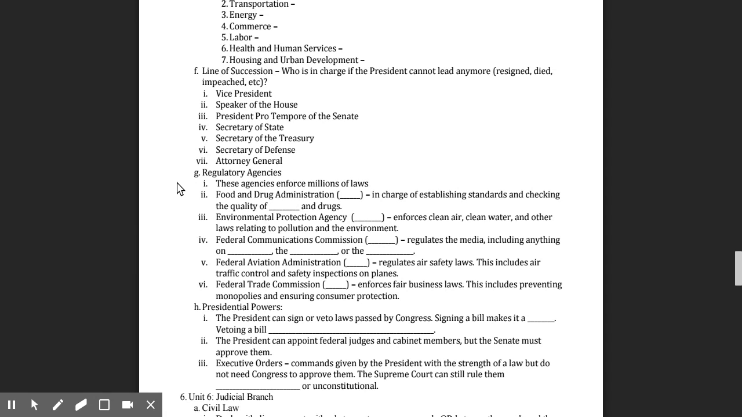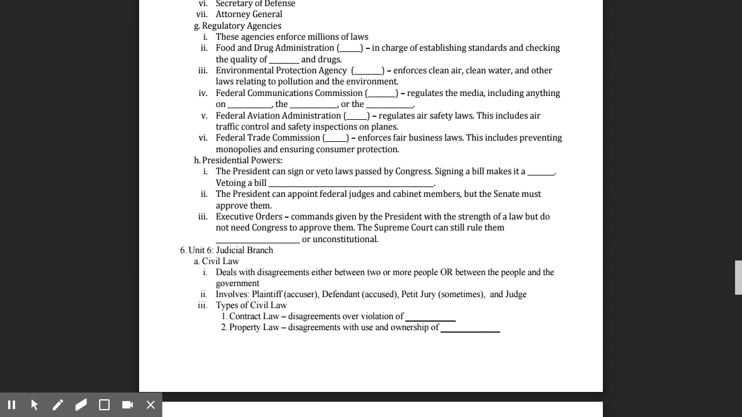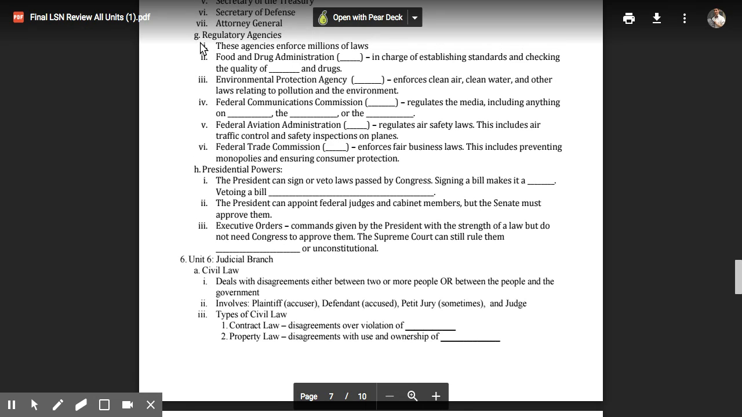Now let's talk about regulatory agencies. These agencies enforce millions of laws. There's the FDA, or the Food and Drug Administration. They are in charge of establishing standards and checking the quality of food and drugs. The Environmental Protection Agency, or the EPA, enforces clean air, clean water, and other laws relating to pollution and the environment.